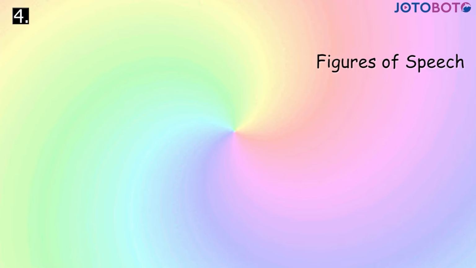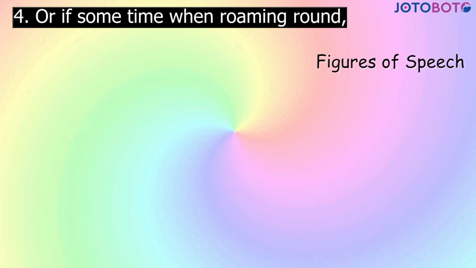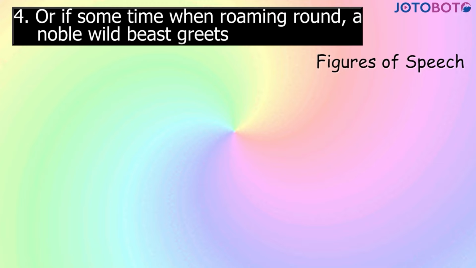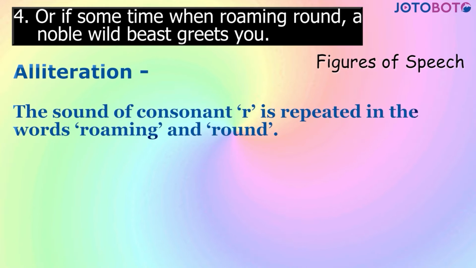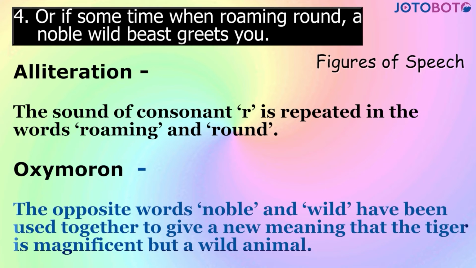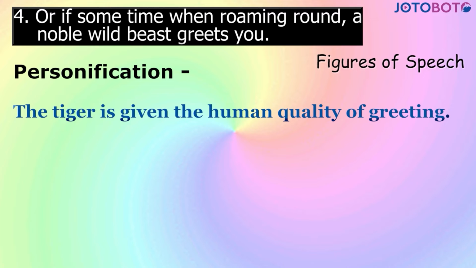Next, or if sometime when roaming round, a noble wild beast greets you, the figures of speech are alliteration. The sound of consonant R is repeated in the words roaming and round. Oxymoron. The opposite words noble and wild have been used together to give a new meaning that the tiger is magnificent but a wild animal. Personification. The tiger is given the human quality of greeting.